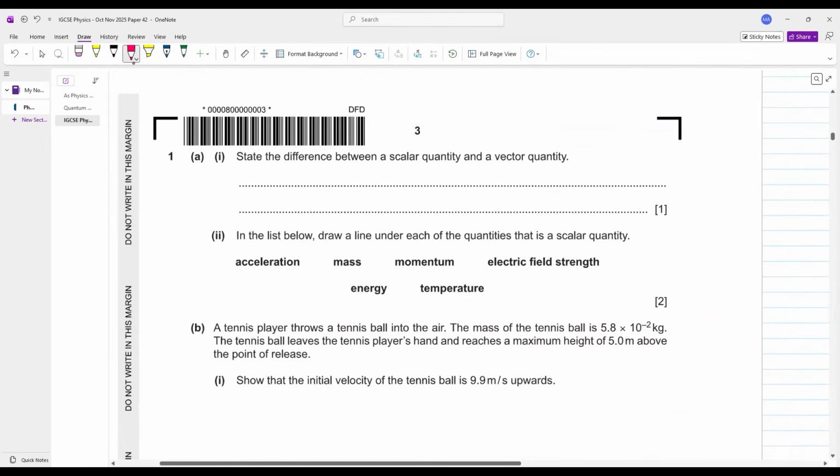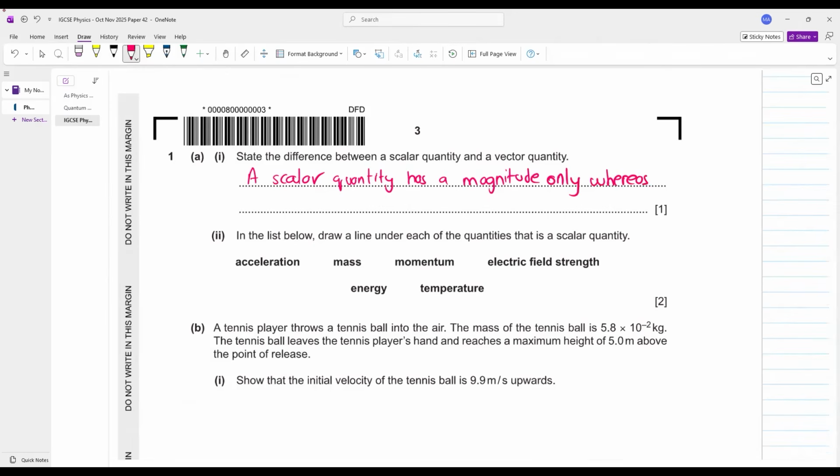So write this down. A scalar quantity has a magnitude only, whereas a vector quantity has a magnitude and direction both. बेटा वेक्टर क्वांटिटी में आपके पास मैग्नीट्यूड और डायरेक्शन दोनों होता है, स्केलर में सिर्फ मैग्नीट्यूड होता है.